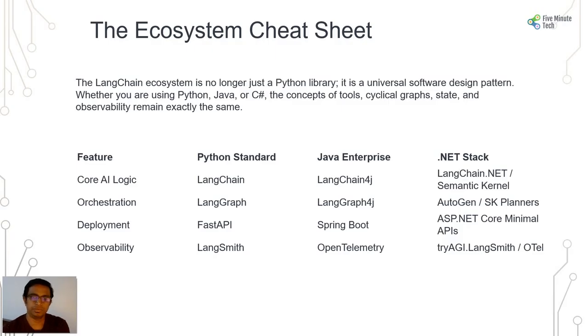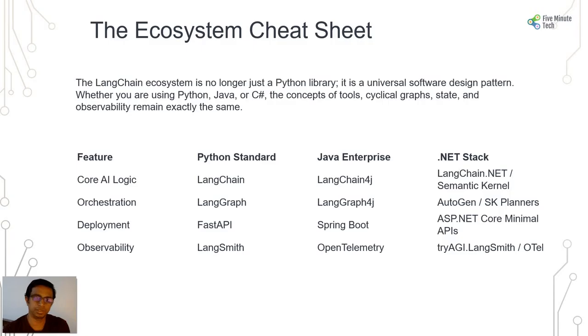The alternative would be Semantic Kernel, which is more native for .NET, but we will try to see how we can exploit LangChain.NET. Orchestration will be with LangGraph in Python, LangGraph4j in Java, and AutoGen in .NET. Deployment for Python APIs will be through FastAPI, Java will have Spring Boot, and .NET will have ASP.NET Core minimal APIs.